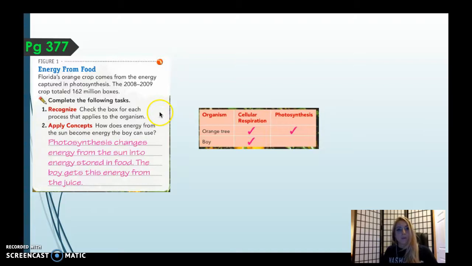Please pause this for 1 minute so everyone can write this in their textbooks. And if you don't have your textbooks, you could write it in your notebooks. Pause.